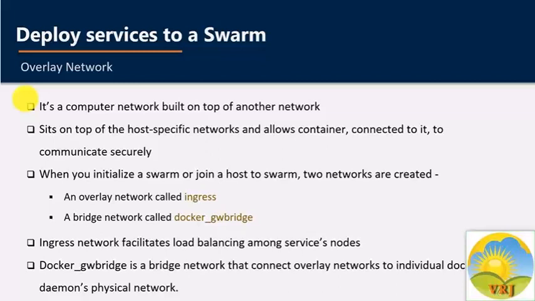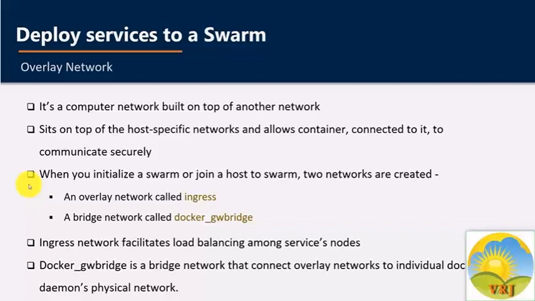When you initialize a swarm or join a Docker host into an existing swarm, two new networks are created on that Docker host. First is the overlay network called ingress, and second is the bridge network called docker_gwbridge. The ingress network facilitates load balancing among the service's nodes.